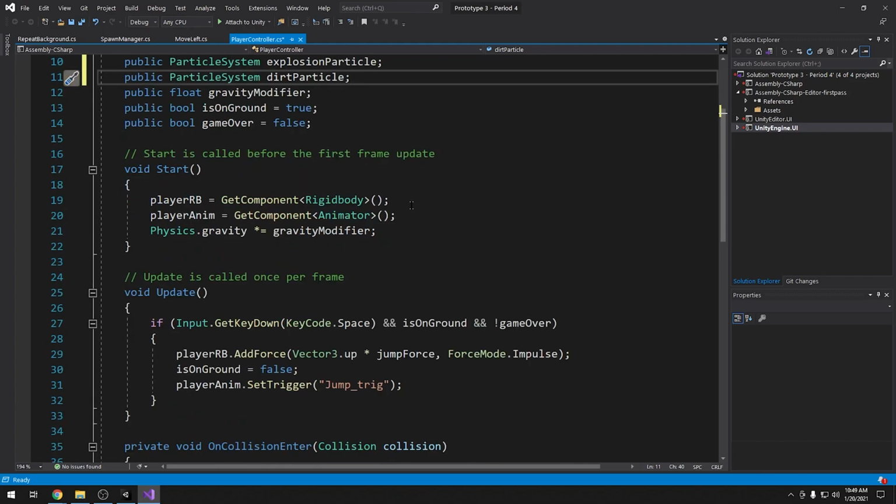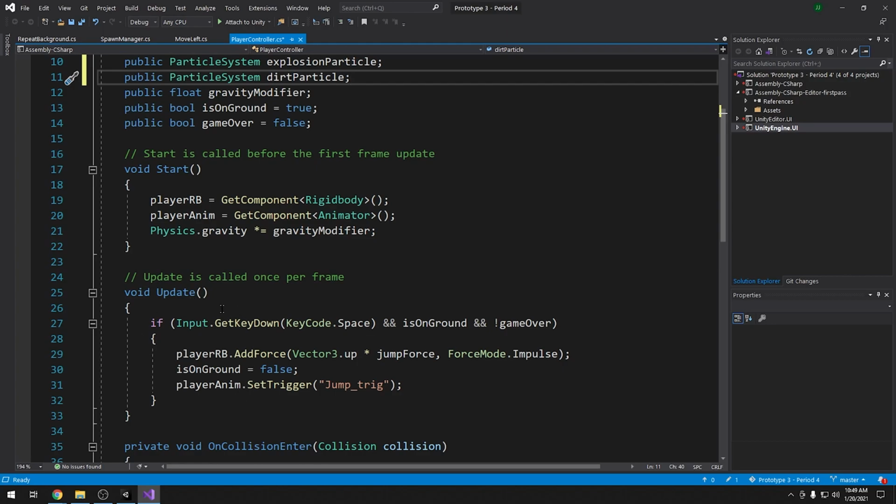Now, there's a couple key things that we need to think about with this dirt particle. When do we want it to animate, right? Or when do we want it to be seen or play? We for sure want it to play when the player is on the ground, and we want it to not play when the player is in the air, all right?